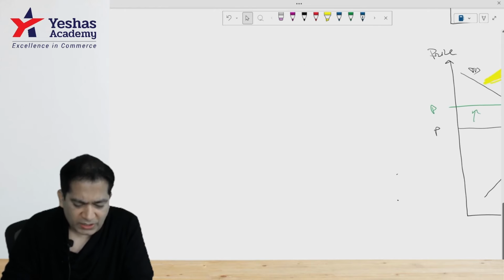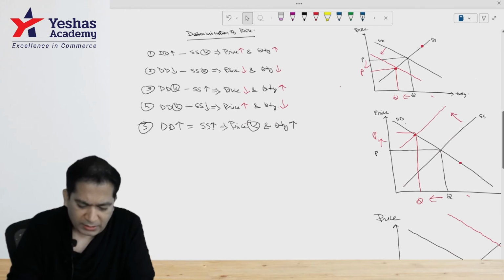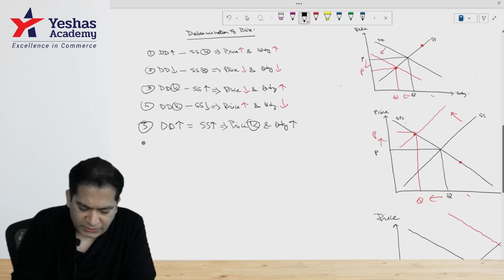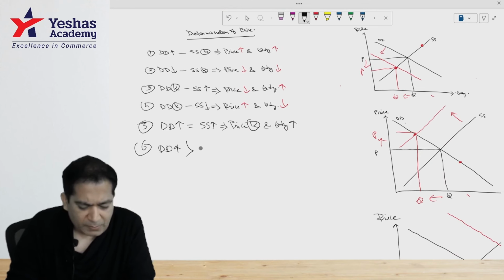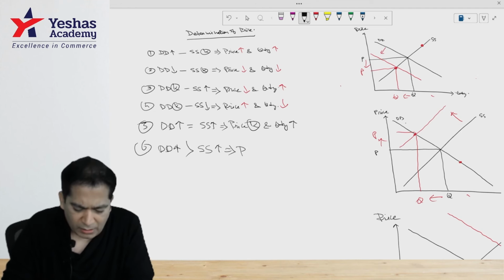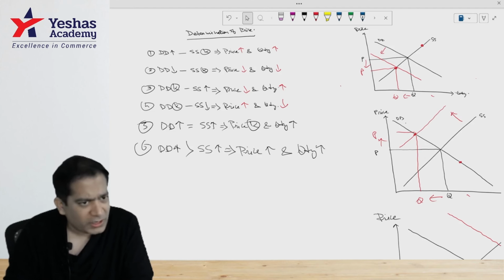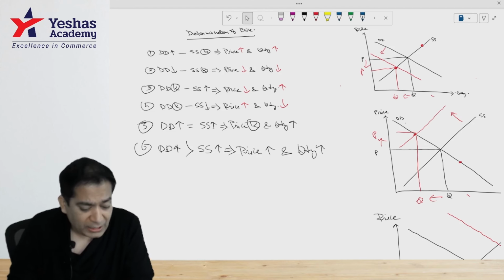So we can say that in the sixth situation, if demand is increasing and the increase in demand is in greater proportion than the increase in supply, then price will also increase and quantity will also increase. And in the third case also quantity will increase, but you will find that the price is decreasing.